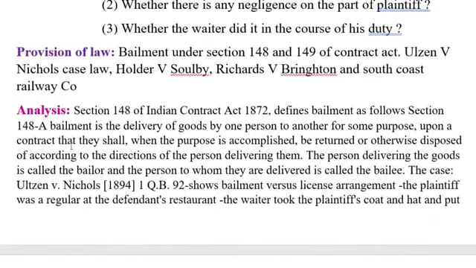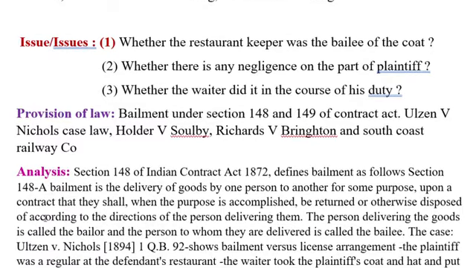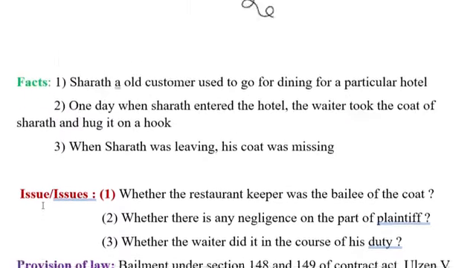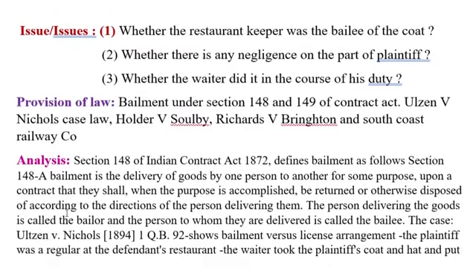So let us analyze what is the provision of law which is applicable here, what are all the issues, and what are all the facts of the case. Let us discuss under the analysis section. And I should tell you what are all the things to be discussed under the analysis section. That is facts, issues, and the provision of law.